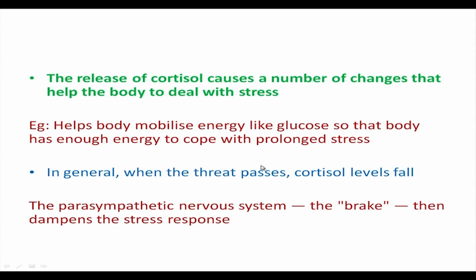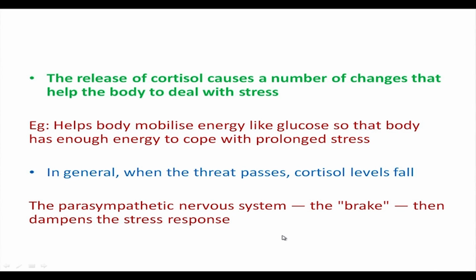Now, coming back to the HPA axis, we saw that the adrenal glands release glucocorticoids, one of which is cortisol, and the release of cortisol causes a number of changes that help the body to deal with stress. So, what happens? Cortisol also helps mobilize energy like glucose, so that the body has more energy to cope with prolonged stress. In fact, it also helps to break down fat metabolism within the body. In general, when the threat passes, the cortisol level falls.